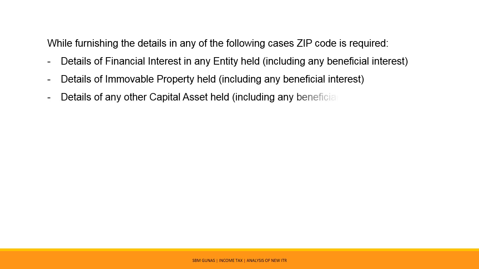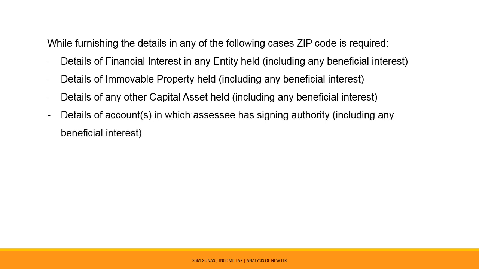Details of any other capital asset held, including any beneficial interest, at any time during the relevant accounting period. Details of accounts in which SSE has signing authority, including any beneficial interest, at any time during the relevant accounting period, and which has not been included in any of the other in the schedule.